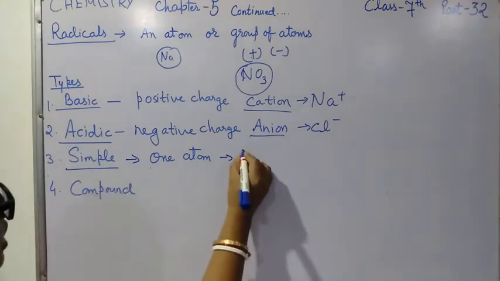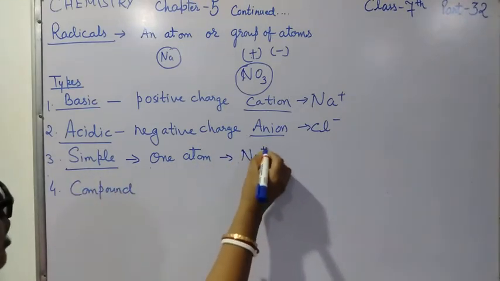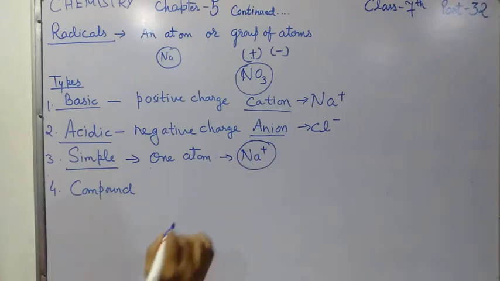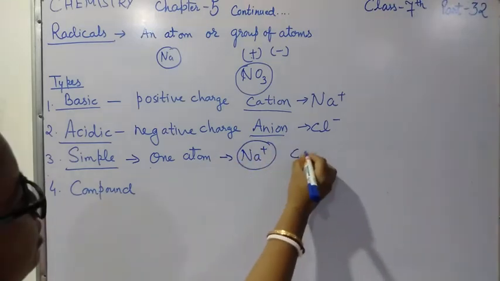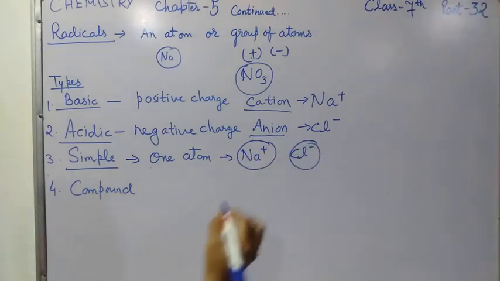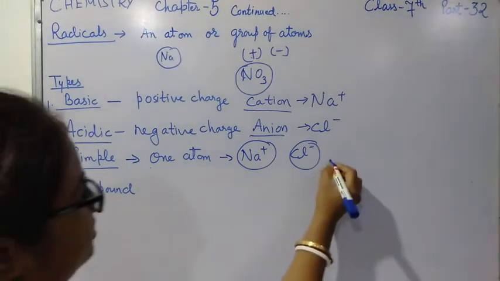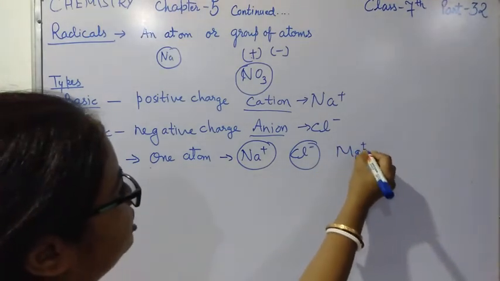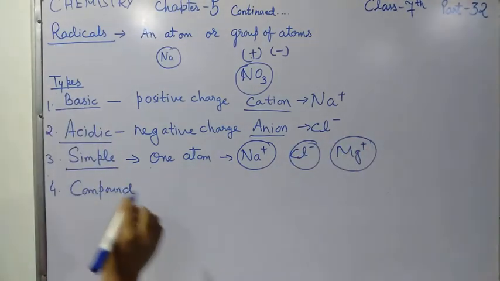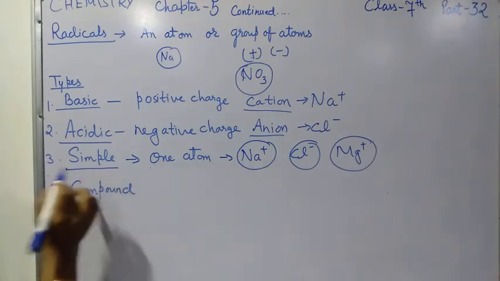For example, sodium, in this only one atom of sodium is there. Chlorine, one atom of chlorine is there. Magnesium, one atom of magnesium is there. So these are the examples of simple radical.